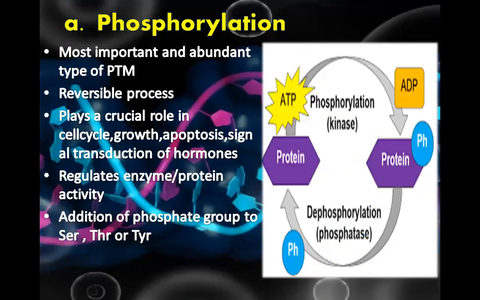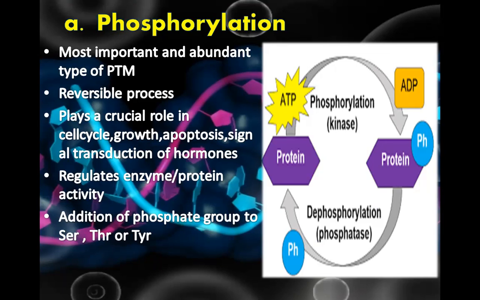First type is phosphorylation. It is the most important and abundant type of PTM. As I said, it is a reversible process. You can see this image. In this, we can add a phosphate group and we can remove a phosphate group. When we add a phosphate group to the protein, it becomes inactive.